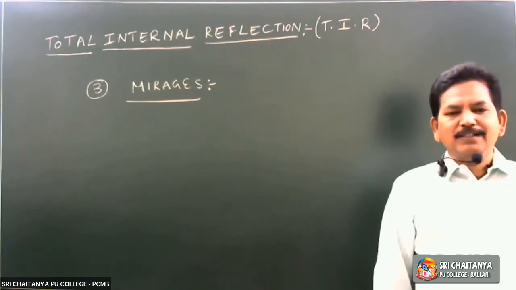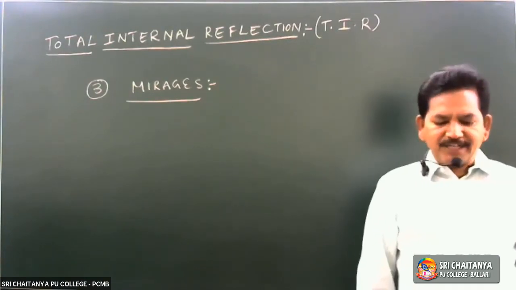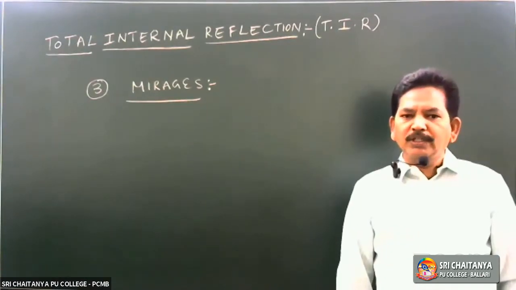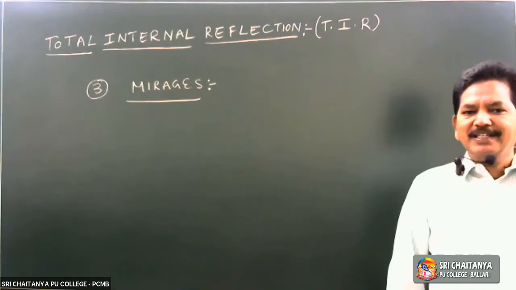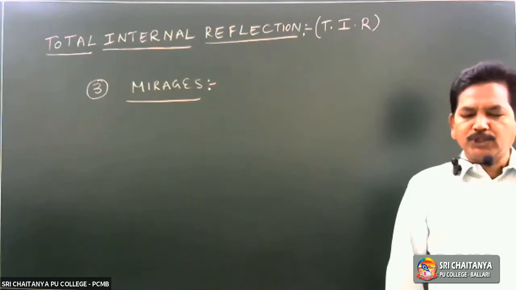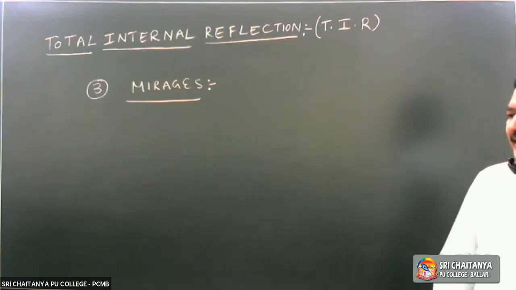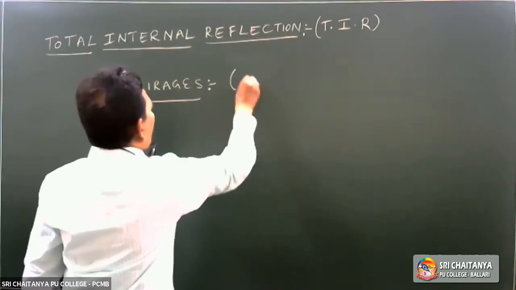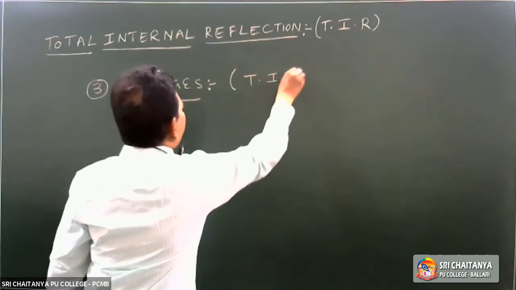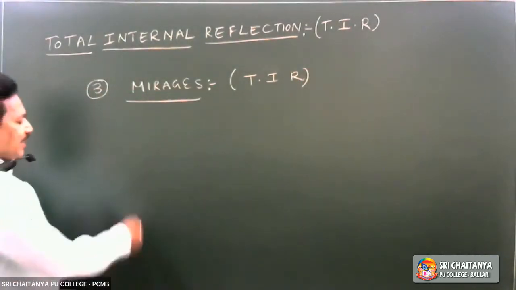Even in deserts, the oasis appears because of total internal reflection. On the road, water appears to be there, but no water is present. It is the virtual image of a cloud, because of TIR. So what is the explanation? The mirages are formed because of total internal reflection. Let us consider the explanation.